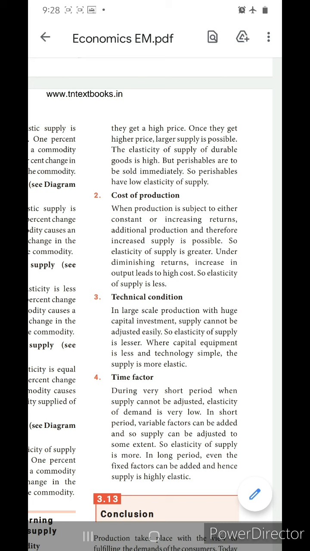For example, we may say electrical goods and all, what we call durable goods. The supply of durable goods is very high, but this cannot be applicable to perishable goods. Perishable goods are to be sold immediately, so perishable goods will have a low elasticity of supply.